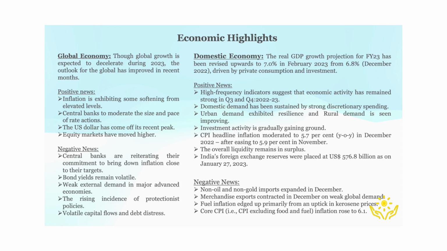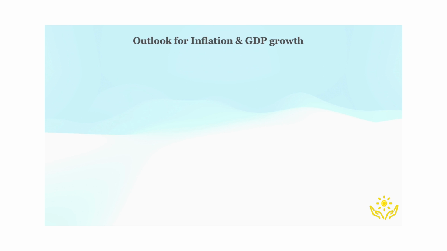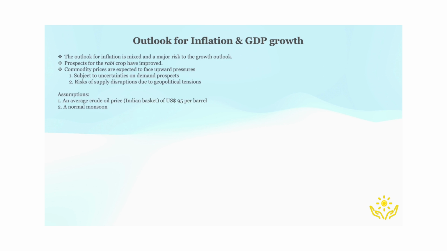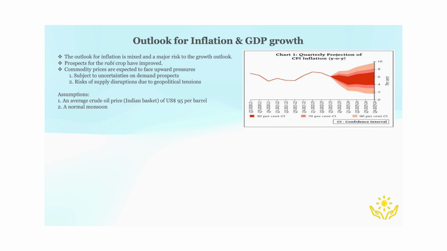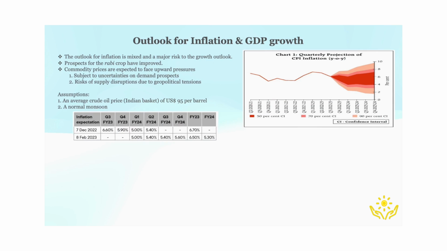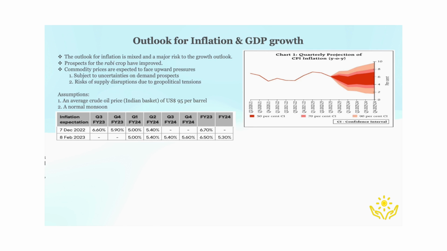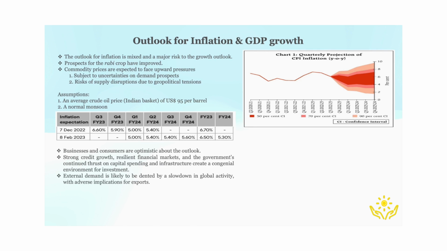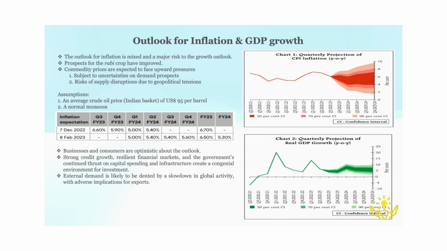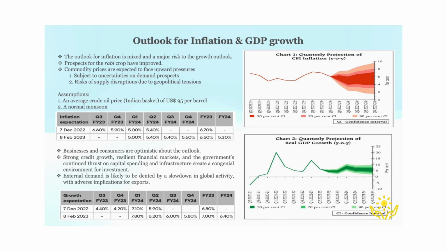Considering these economic factors, risks and assumptions of an average crude oil price of around $95 per barrel and a normal monsoon, the Monetary Policy Committee forecast an inflation rate of 6.5% for FY 2023, lower than the earlier forecast of 6.7%. Similarly, the Monetary Policy Committee forecast economic growth upward at 7% from the earlier forecast of 6.8%.